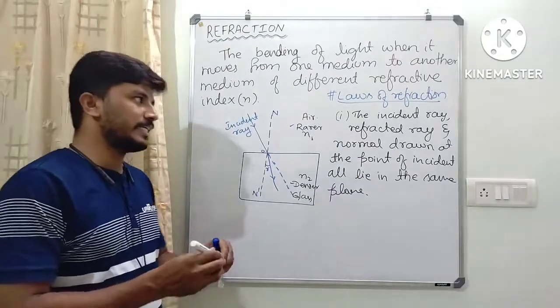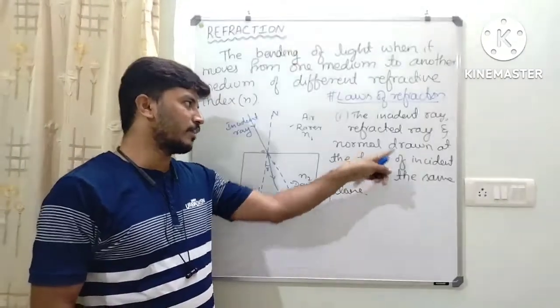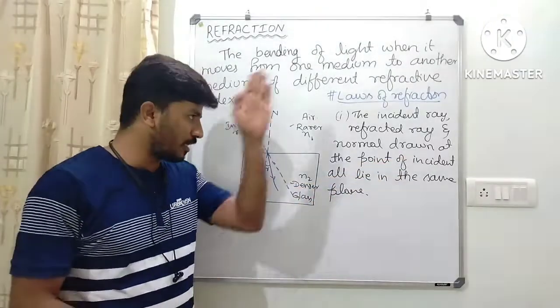Okay, the incident ray, refracted ray and normal drawn at the point of incidence all lie in the same plane.